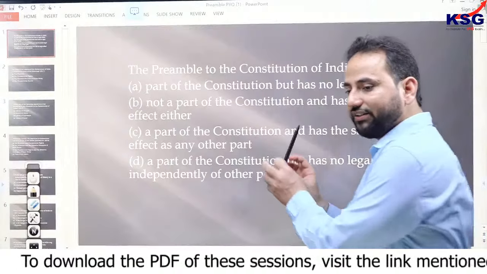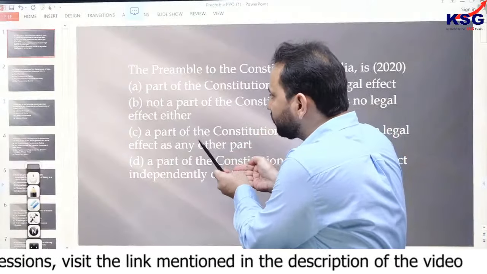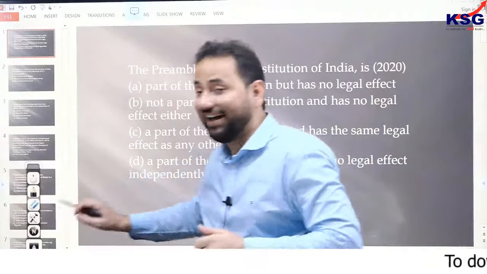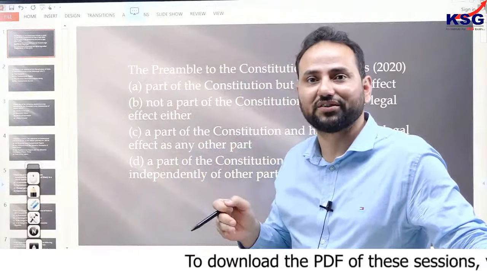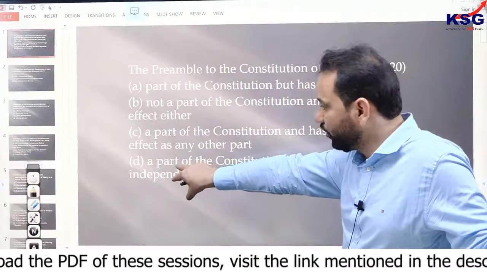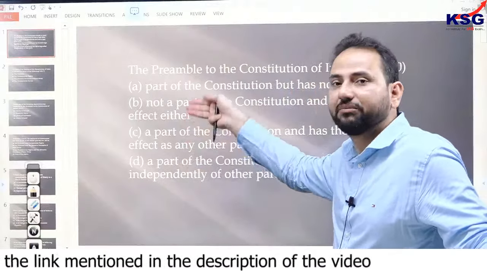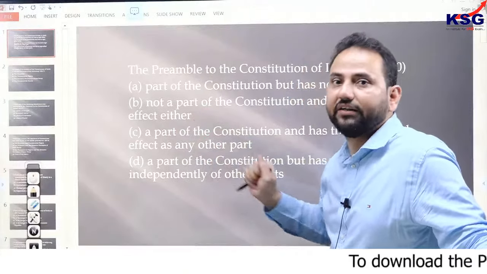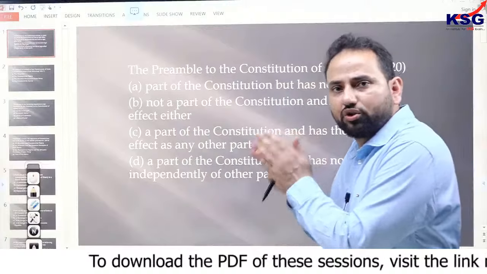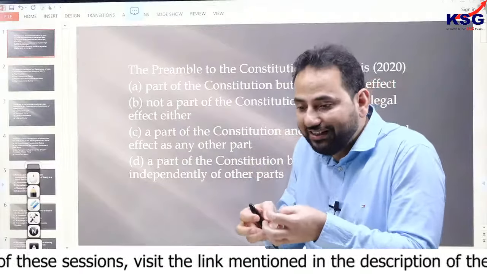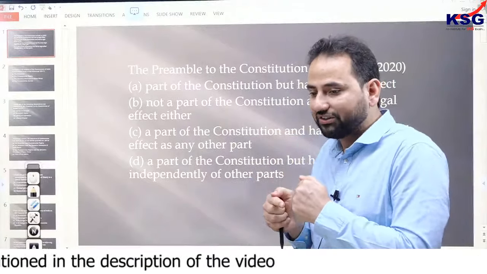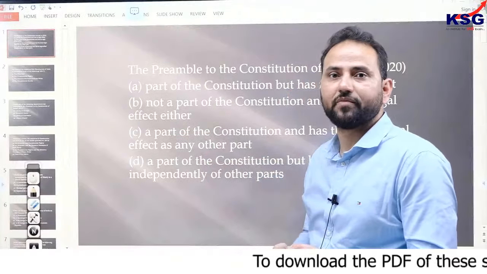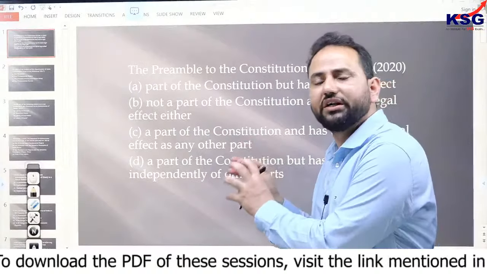Now see, if you see this question, you can understand the philosophy associated with it. These philosophical questions and their answers change according to the options. So if you had no option D, then the answer would have been something else. But if we have this option D, the answer would automatically be D. That is, the preamble is a part of the Constitution, there is no doubt about that. But what about the legality of this preamble? If you talk about the legality of the preamble, then the question comes into existence. There have been various judgments associated with this preamble also.